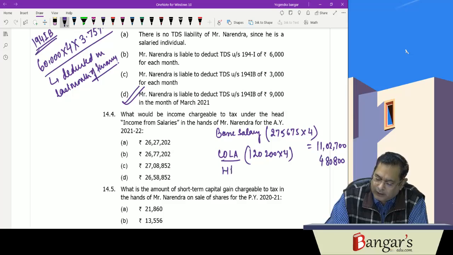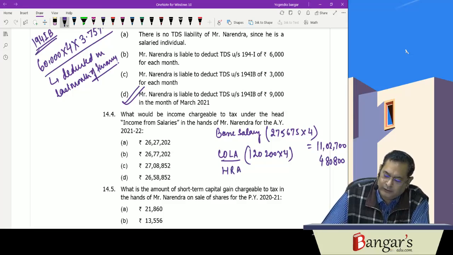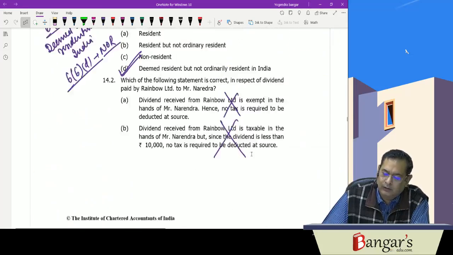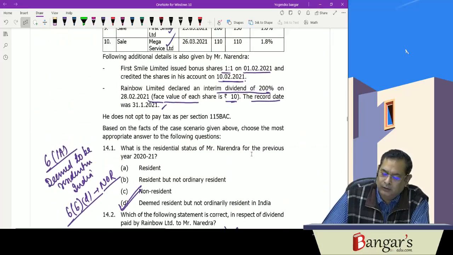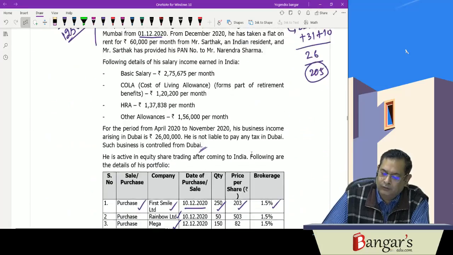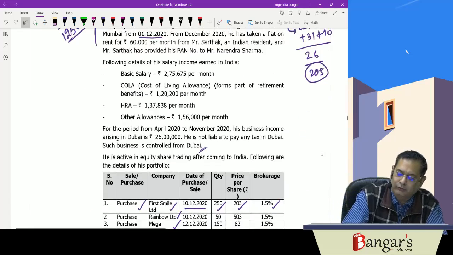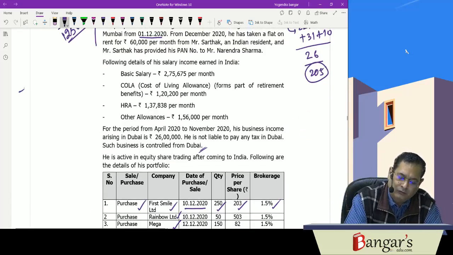Then we have HRA. How much HRA is he paying? He is paying rent of 60,000 per month. We will be calculating HRA here itself. Actual HRA is 137,838. This is actual HRA.